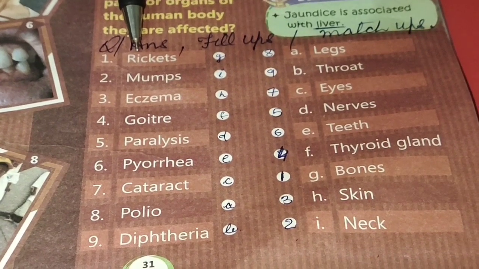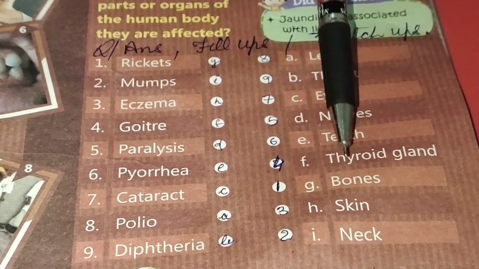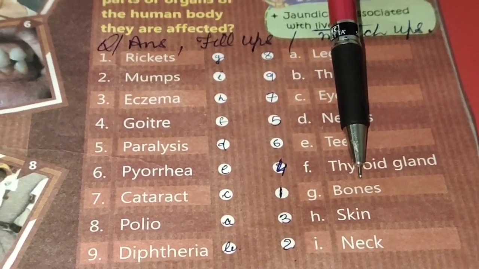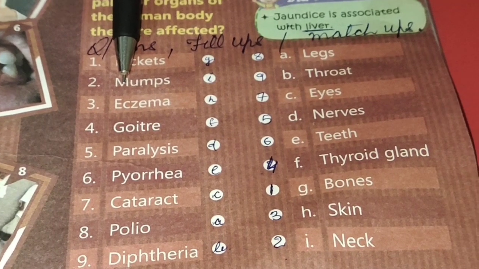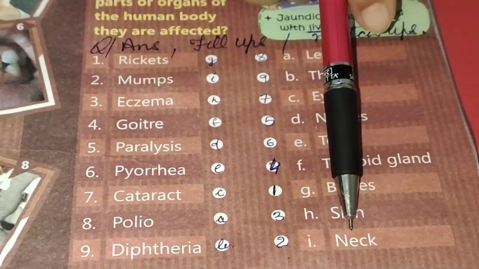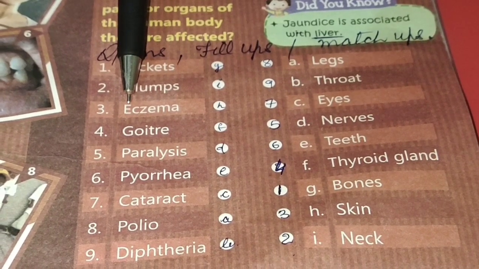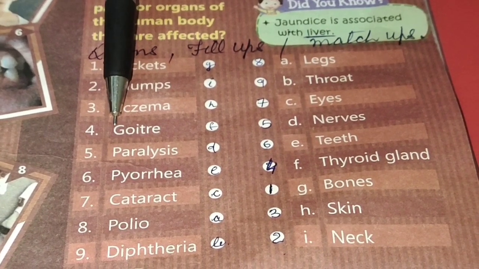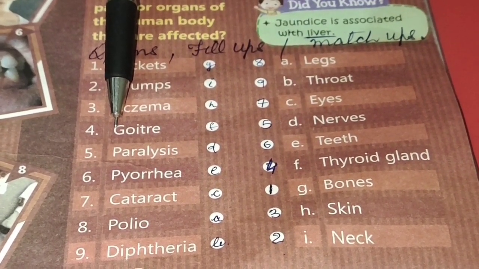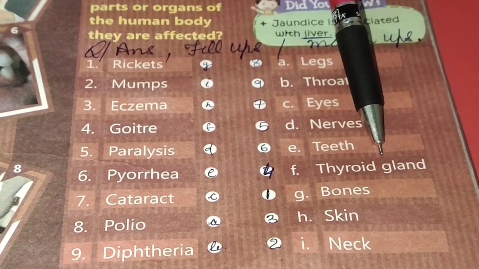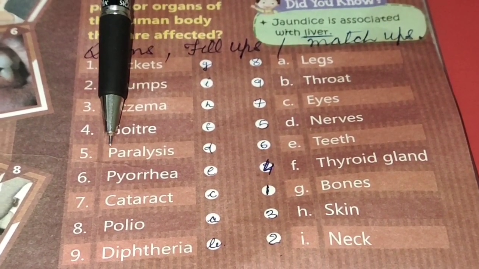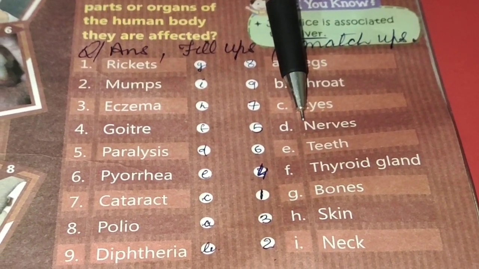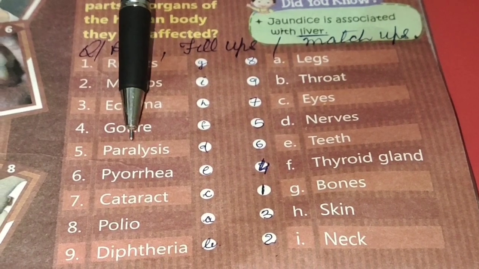First, rickets. Rickets is associated with bones. This is the disease of bones. Mumps. Mumps is associated with the neck. Eczema. Eczema is associated with skin. Goiter. Goiter is associated with the thyroid gland. Then we have paralysis. Paralysis is associated with nerves. When nerves stop working, the body paralyzes.